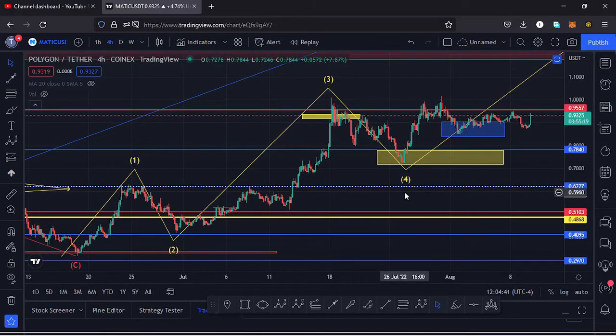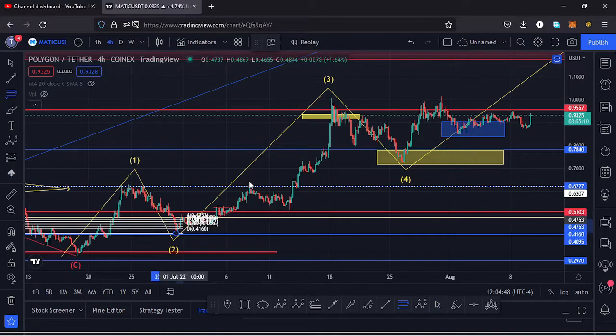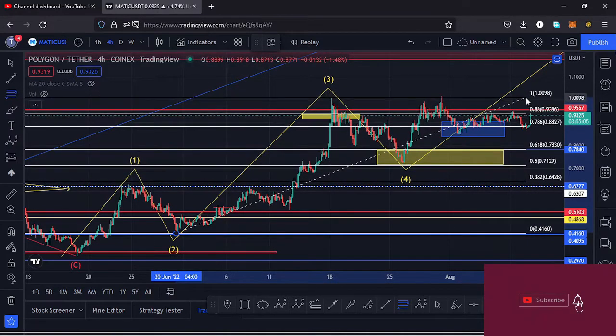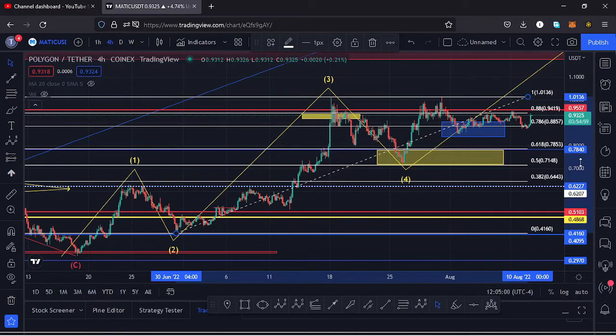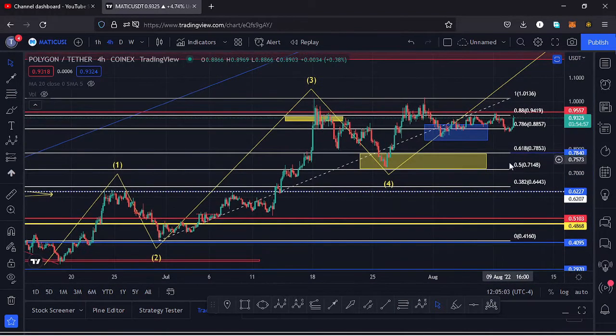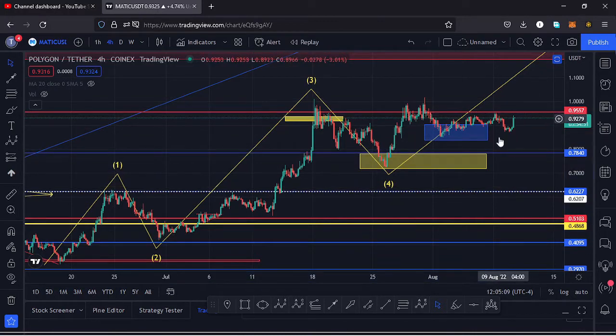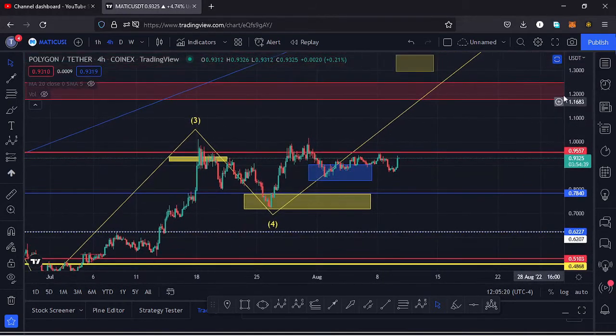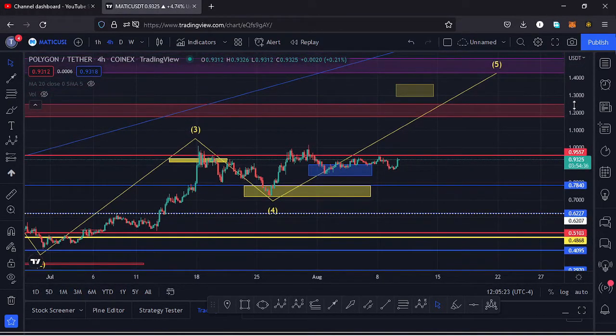a wave 4, and because a wave 4 is a retracement of the wave 3, we can use the Fibonacci's to sketch out a target area of that wave 4 to the lower side. So if I connect the Fibs to the low of the wave 3 and then to the high of the wave 3, that gives me a target area between the Fib level 0.618 and the Fib level 0.5, which I have marked out here on the charts using this yellow target, and you can see we retraced into that target area. Then we started seeing a very nice bounce to the upper side in what we can term as a wave 5 to the upper side, and within a wave 5 we also need to see fractal waves in formation, and I believe here we have seen that first wave to the upper side.